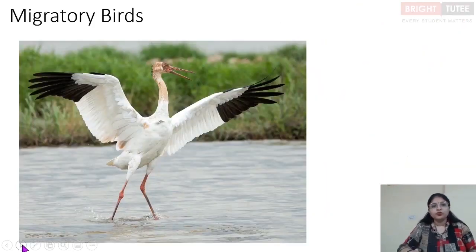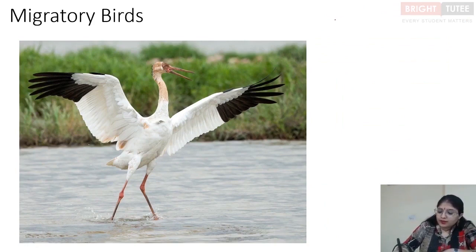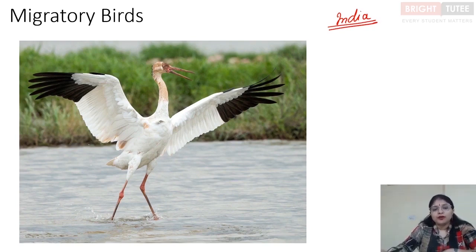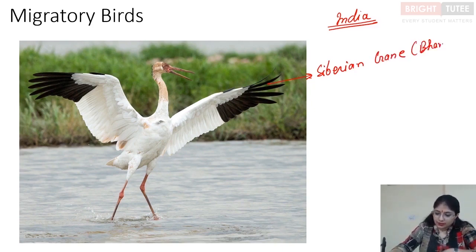During the winter season, the birds will migrate away to the warmer areas, right? One of the places where these birds migrate is India, because we have a warmer environment. An example of the birds that usually migrate is the Siberian crane. This is a very famous bird which you will see coming to India during the winters in the Bharatpur sanctuary. Right, Bharatpur sanctuary is present in Rajasthan, and you will see the Siberian crane.